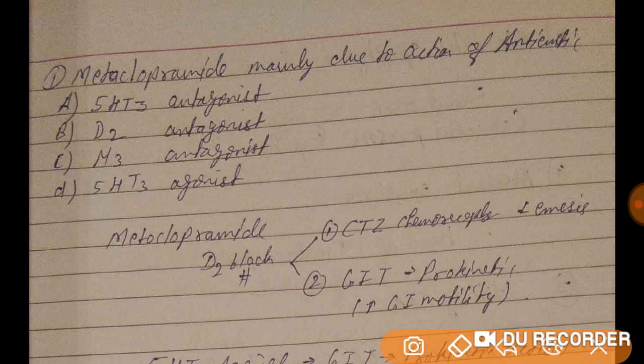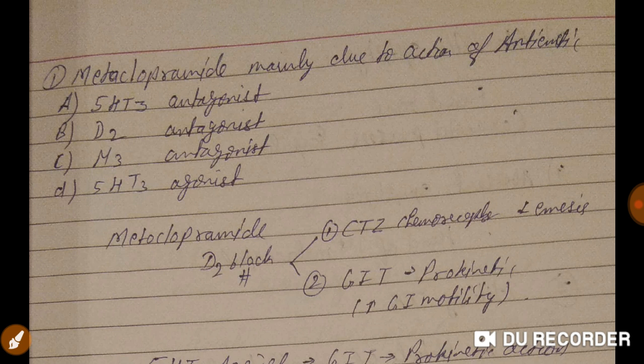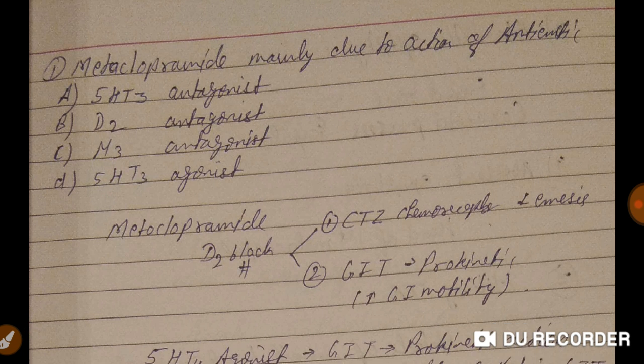Metoclopramide, mainly due to action of antiemetic. Metoclopramide works as a D2 antagonist. Metoclopramide acts as a D2 blocker, as I have written here. CTZ is the chemoreceptor, and it is a GIT prokinetic. It increases GI motility, and at the CTZ chemoreceptor it decreases the emesis. 5-HT4 agonist also is a GIT prokinetic, causing release of acetylcholine in the GIT. M3 increases the motility. Atropine blocks the M3 receptors. So I hope you understand. Metoclopramide is a D2 antagonist.